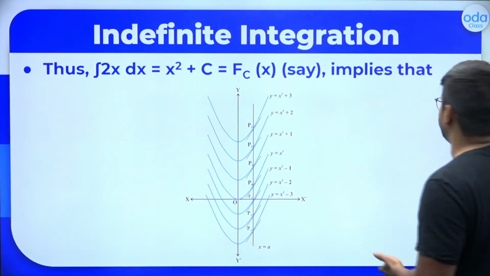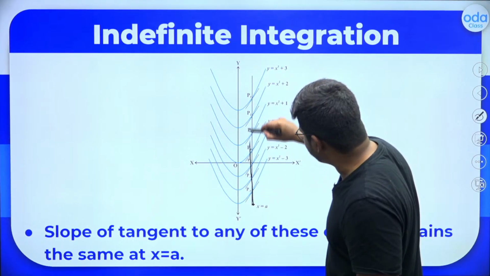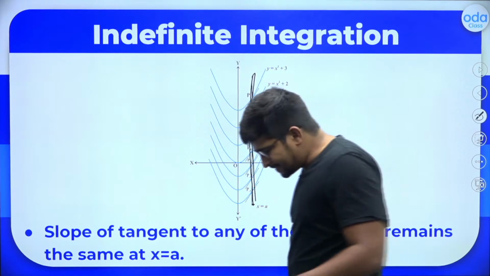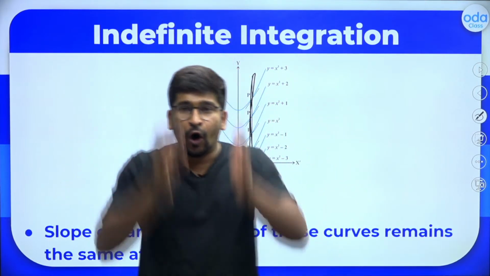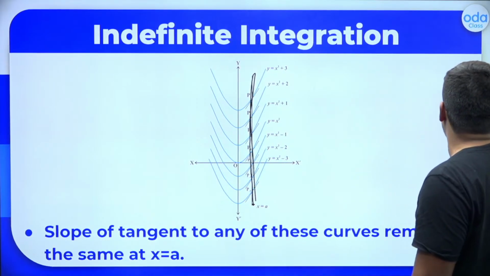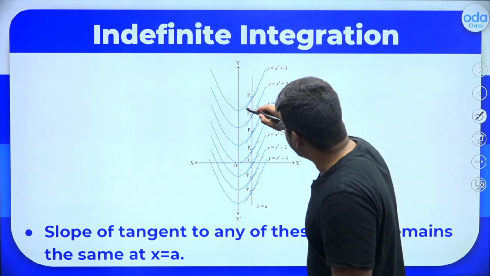Let's think about one thing over here, right? Now let's take a point x is equal to a on this graph. This line represents x is equal to a. Now this x is equal to a will cut all these curves, right? All these family of curves is cut by x is equal to a. Yes or no?